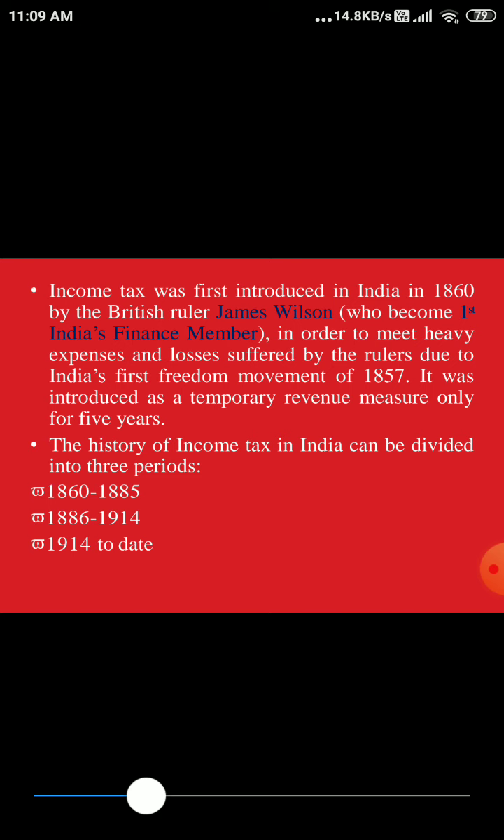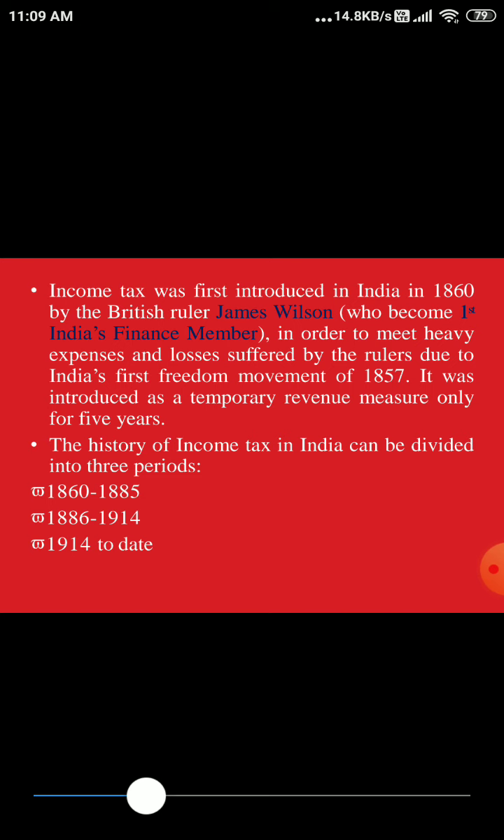So from the people in India, he started to collect a tax. In those days, the name tax was not there. In India, they used to call it a lagan, right? They were collecting revenue from the people. Then later on, India's first freedom movement, when it happened, the history of income tax in India can